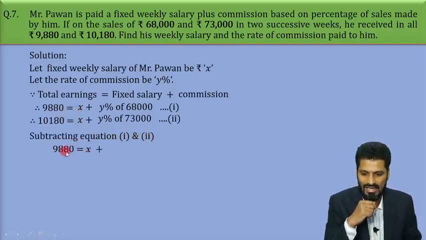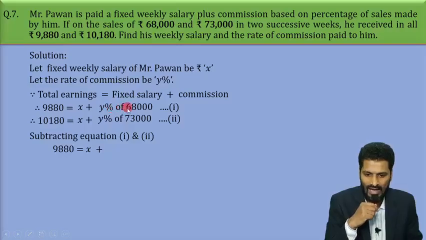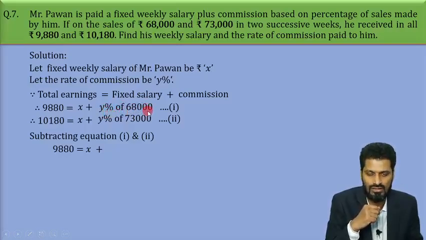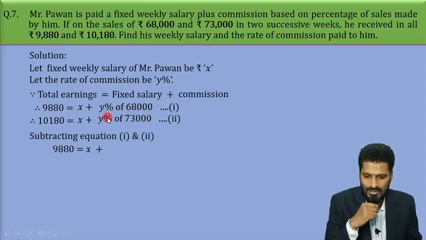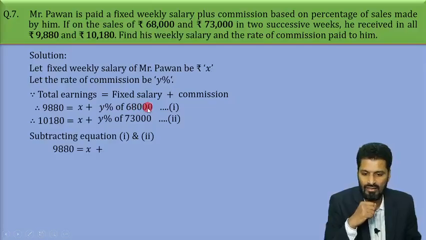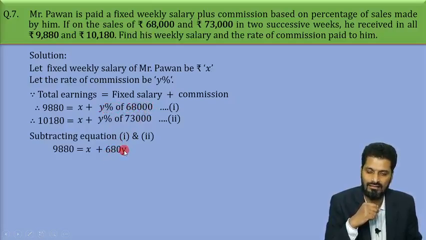So 1 is 9880 equals x plus y% of 68,000, which is y upon 100 into 68,000. The two zeros in the denominator of y upon 100 and the two zeros here cancel, so we will be left with 680y. So the simplification will be 680y, right?